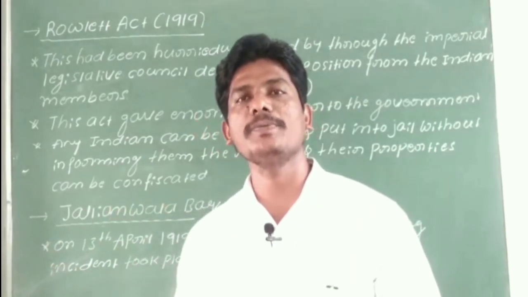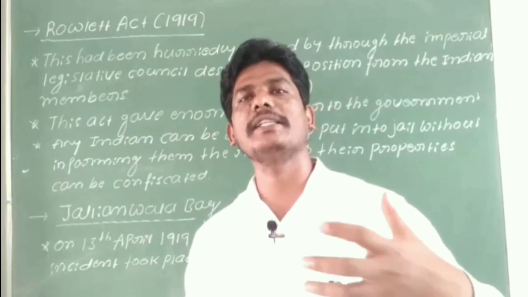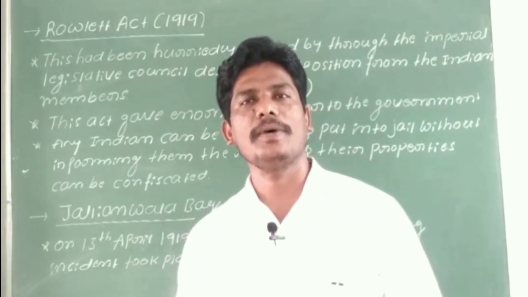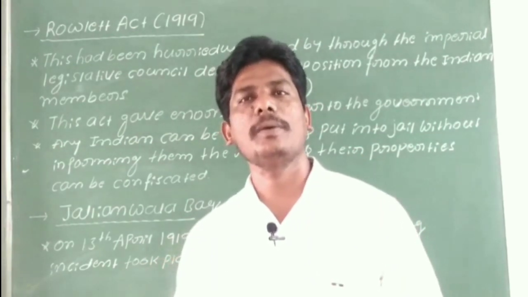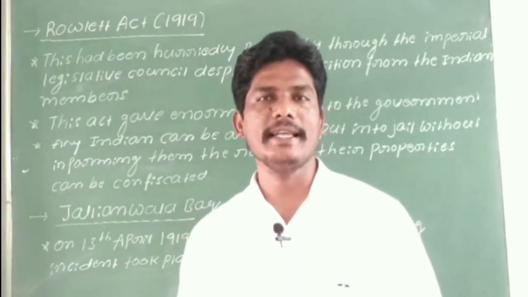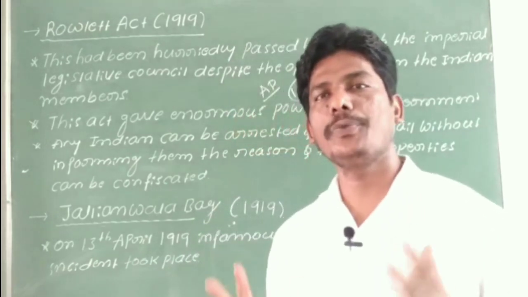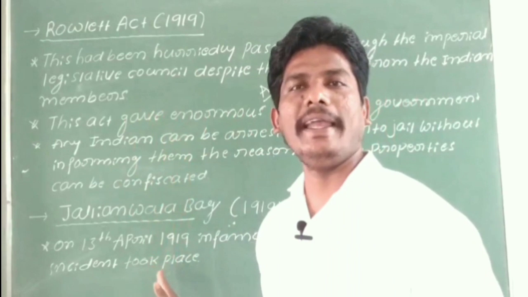So General Dyer ordered the killing of the people gathered in the Jallianwala Bagh. The Jallianwala Bagh massacre took place in the year 1919. Hope you understood about the Rowlatt Act and the Jallianwala Bagh incident.